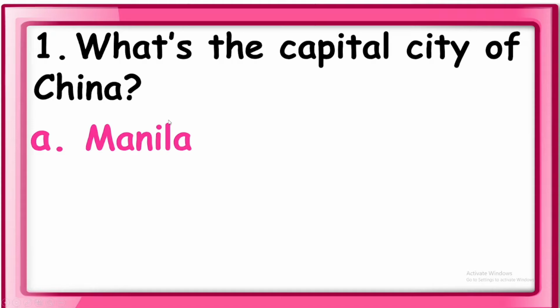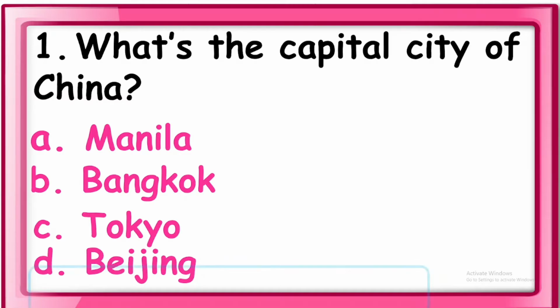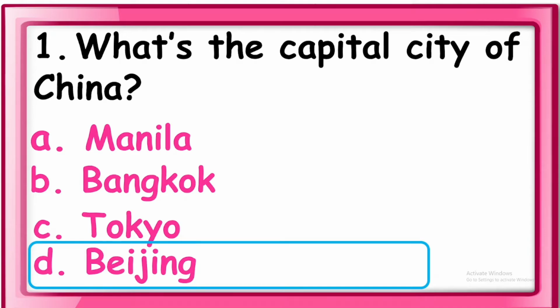A. Manila. B. Bangkok. C. Tokyo. And D. Beijing. So the answer is letter D. Beijing. Beijing is the capital city of China. How about this one? Tokyo. It's the capital city of Japan. Next, Bangkok is the capital city of Thailand, and Manila is the capital city of the Philippines.